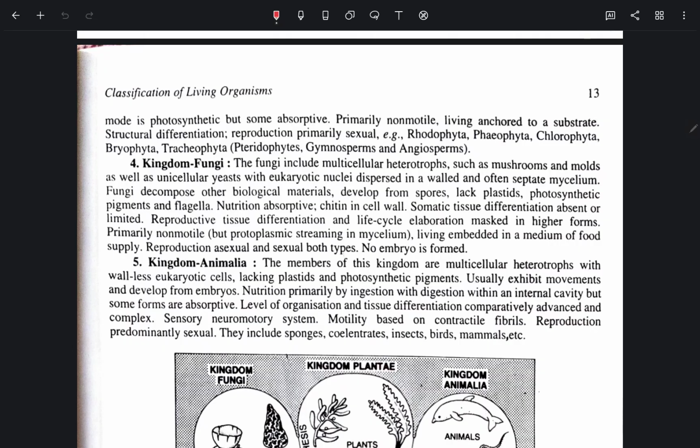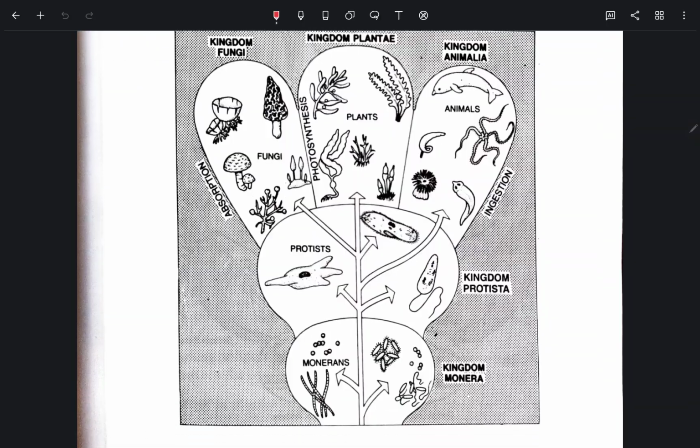Level of organization and tissue differentiation comparatively advanced and complex. Secondary neuromotor system, motility based on contractile fibrils. Reproduction predominantly sexual. They include sponges, coelenterates, insects, birds, mammals.